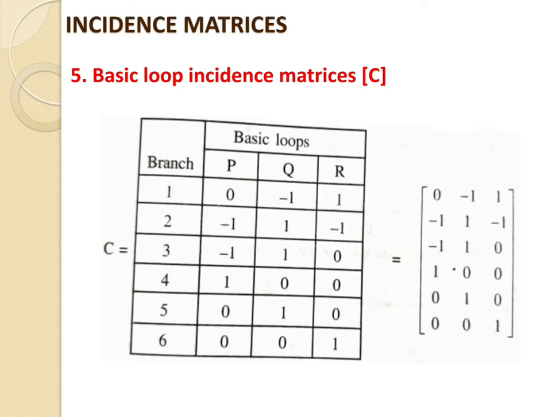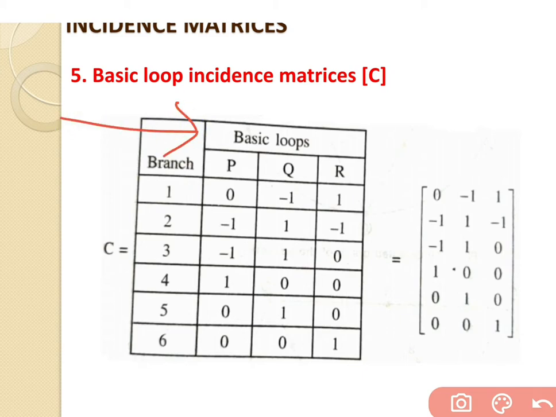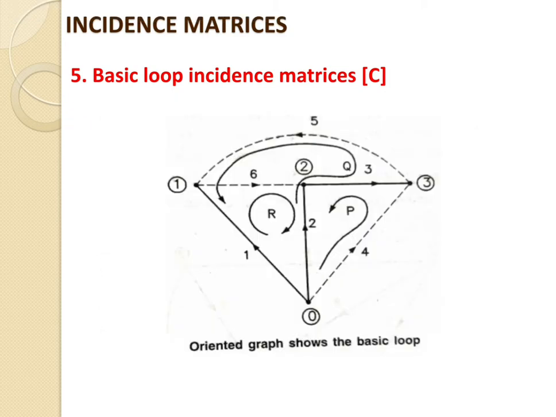So this is the basic loop incidence matrices. For that, we have a table of branch versus basic loops. Already we have discussed that there are a total of 3 loops in this graph, mentioned by P, Q and R. Before going for the assumptions, let us find which branches are a part of P.